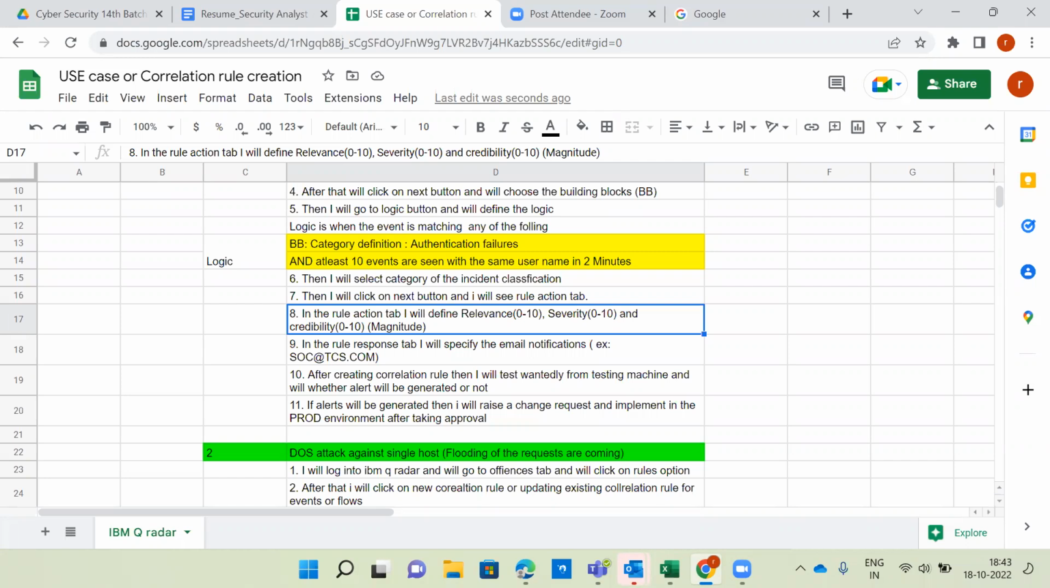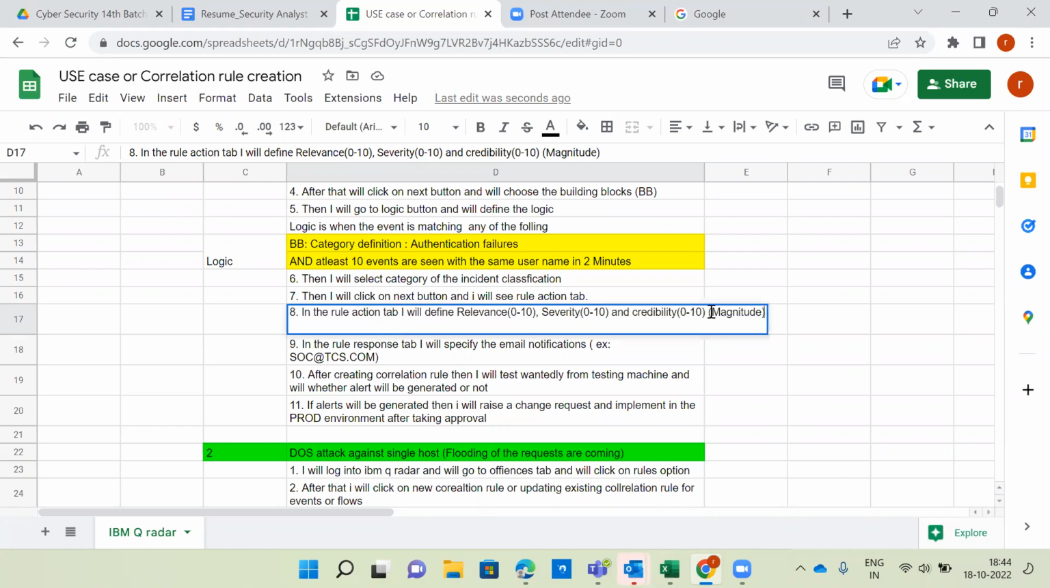Sir, how can we create the magnitude? Magnitude means average we are taking now, sir. Yes, correct. Magnitude means average we are taking. Based on that, we have to take the remaining. First we have to define relevance, severity, and credibility. Magnitude we no need to take, the tool will automatically give it. It will take the average and give it. So magnitude we no need to define.